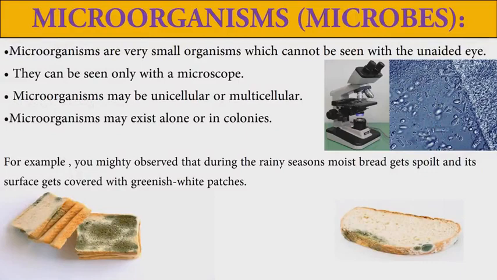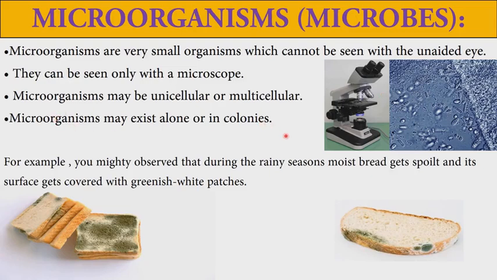Then, how can we see them? Microorganisms are so small that we cannot see them through unaided eyes or naked eyes. So they can be seen only through the microscope. Dear students, look at this picture. This is a compound microscope, which will be useful to observe microorganisms.